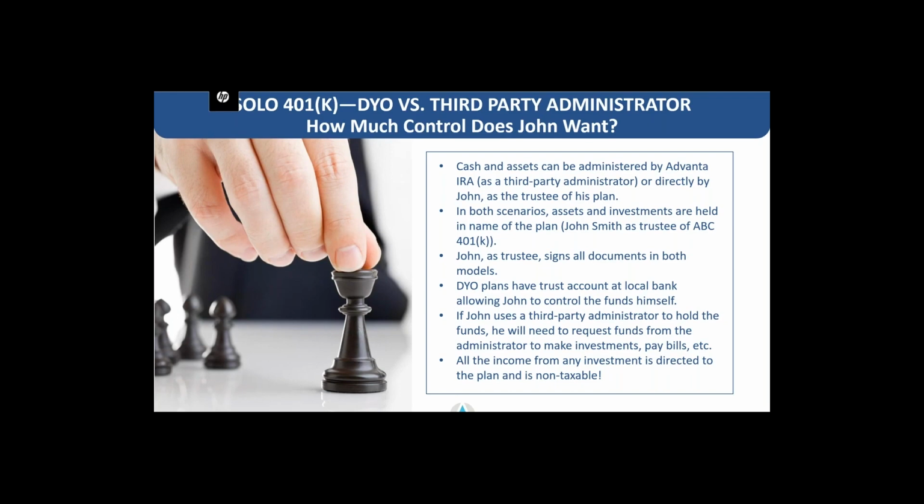So John Smith as trustee of ABC 401k plan. John, as trustee, signs all documents in both models. Whether he is utilizing us as a third-party administrator or a do-your-own plan, he is still going to be signing everything. And DYO plans have a trust account at a local bank as opposed to holding cash directly here at Advanta as a third-party administrator. In this case, allowing John to write trust checks directly from those bank accounts himself.